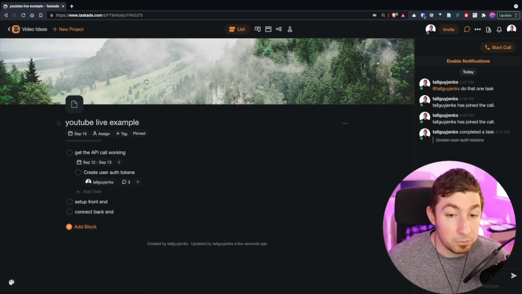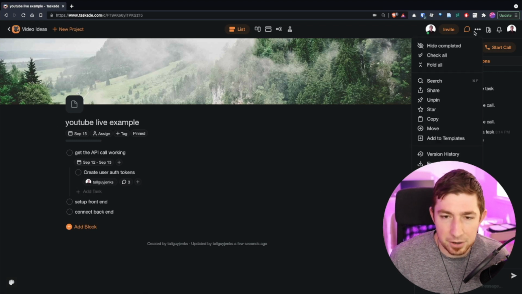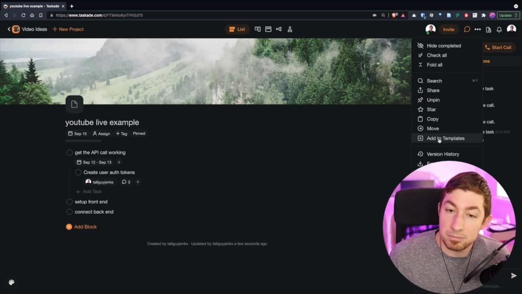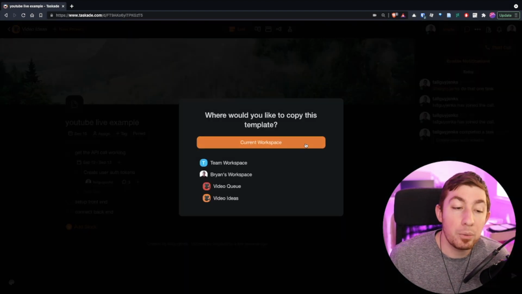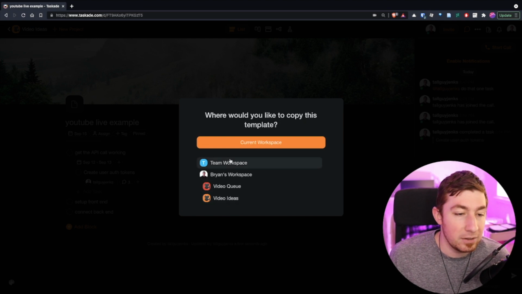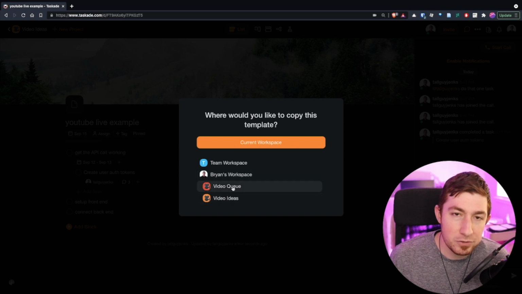So what I could do is I could either do it in here, or I could do it on the other menu, and I could say add to templates. That's it. Add to templates. Where would I want to add this as a template? Let's add it to the video ideas workspace. So this is my main area. This is Bryan's area. And then I have my two subspaces in here. I could have projects here, here, or here.